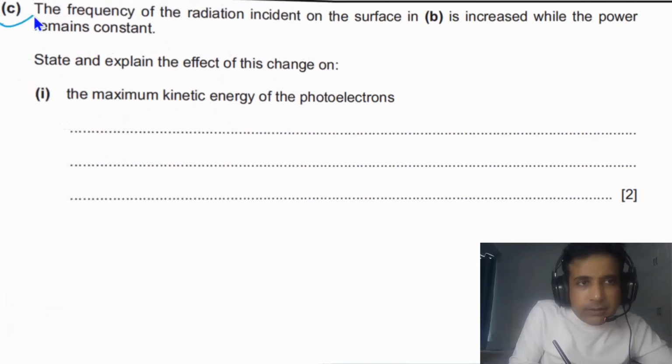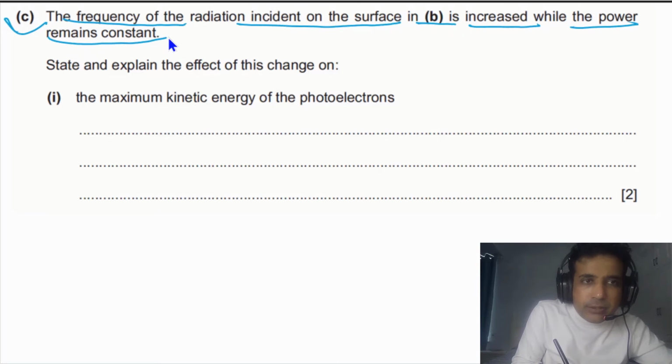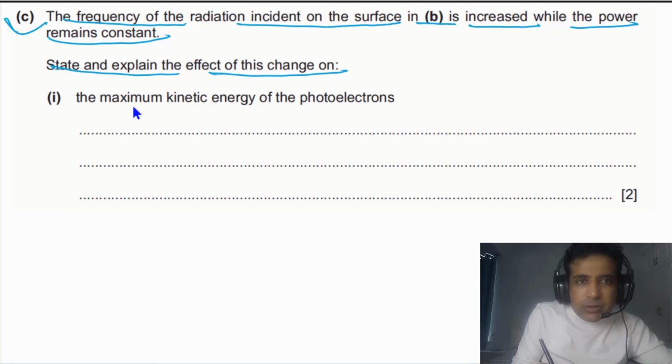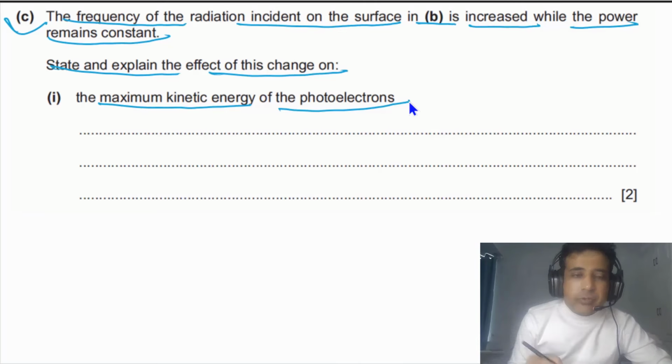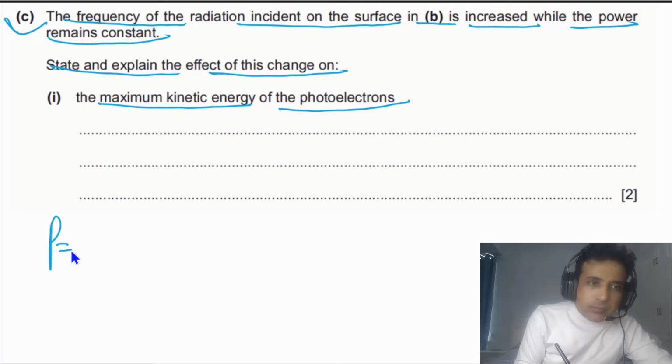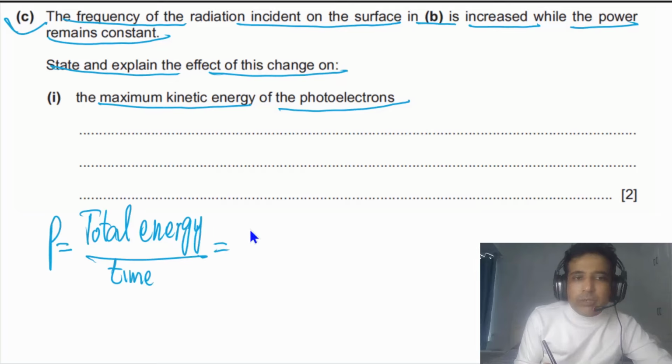For part C, it is given to us the frequency of the radiation incident on the surface in B is increased while the power remains constant. State and explain the effect of this change on the maximum kinetic energy of the photoelectrons. Pretty straightforward question. In this case, power is kept constant, but energy of each photon has been increased. We have discussed this point already. Power is equal to the total energy of electromagnetic radiation divided by time. So total energy is equal to number of photons times energy of each photon, divided by time.